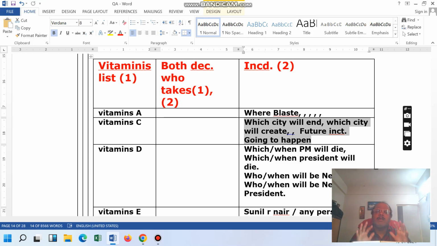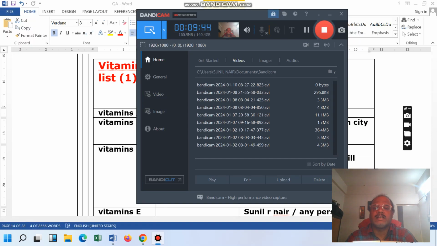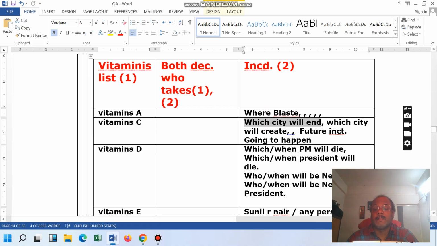So see, the medical industry has controlled the world. That also you can say. The medical industry has controlled the world, and which city is going to end is controlled by the army and mafia group. Because ending is done by whom? That is by the mafia group and the police group. So these two groups take this. If this group takes this, that is the medical industry, and this, both are decided by whom?